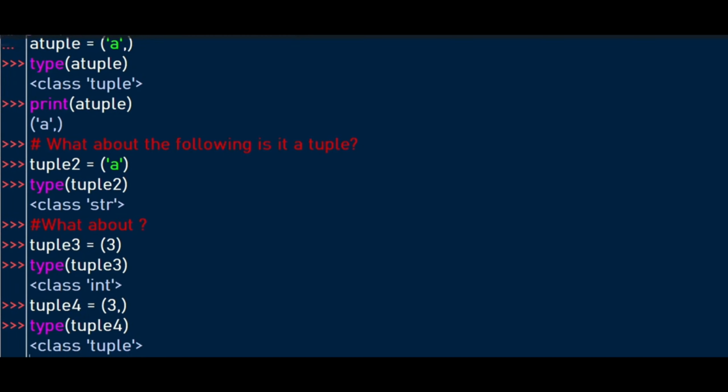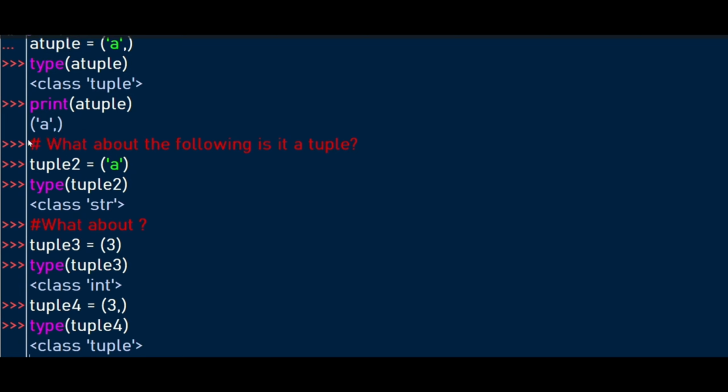We can create a single element tuple by using a trailing comma. We assign it to a variable. When we have a trailing comma like this, it is a single element tuple. We try to find out the type for this declaration. It's a tuple, and then we can even print to get our result.